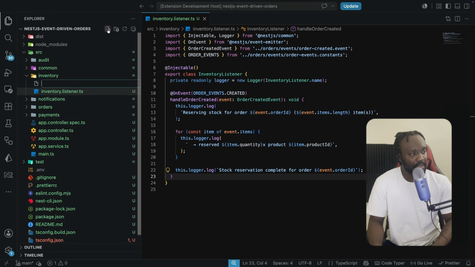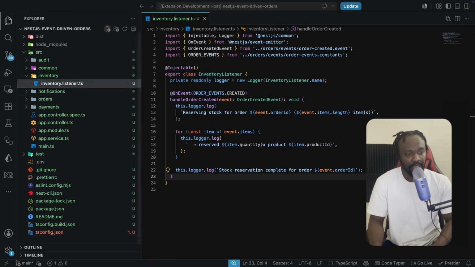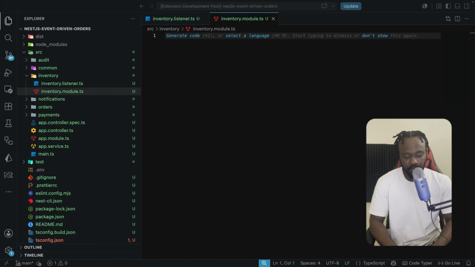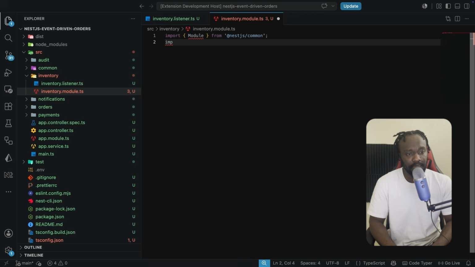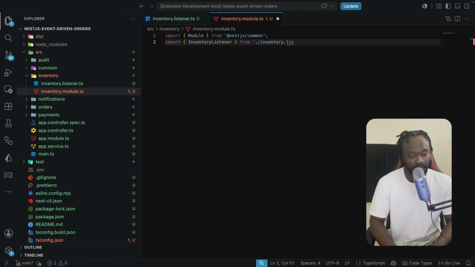Let's also set up the inventory.module.ts file so that we can group everything together. We're going to be importing Module, which is definitely coming from @nestjs/common. And then we're also going to import the inventory listener from the inventory listener file that we just created. So we're going to go one level up and bring in the import.